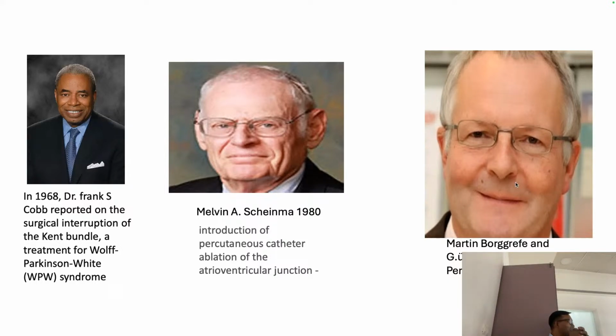So like that, the story went on. They did studies in dogs, then humans. Initially they did it for cardiothoracic surgeons, who would open the chest and they would put the DC shock directly. This was open-heart treatment for AVNRT, or atrial fibrillation with fast ventricular rate, the final treatment in the 80s. Then Simon and Gonzalez thought, let us take the catheter inside and blast it. So this was the first percutaneous procedure, and the EP domain started.